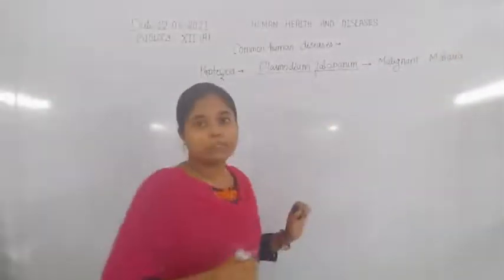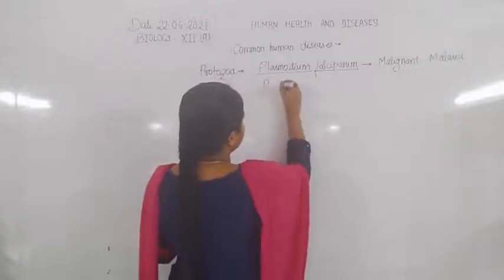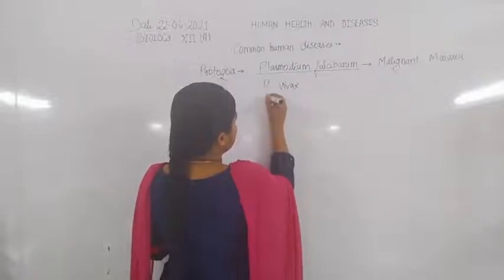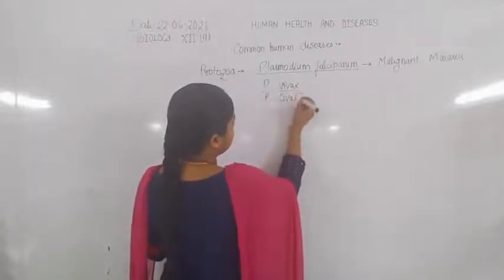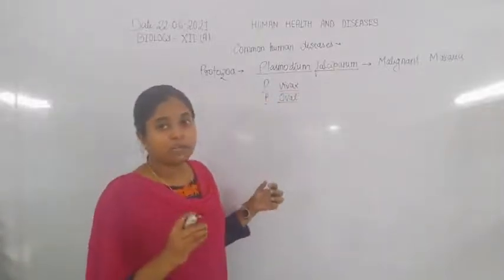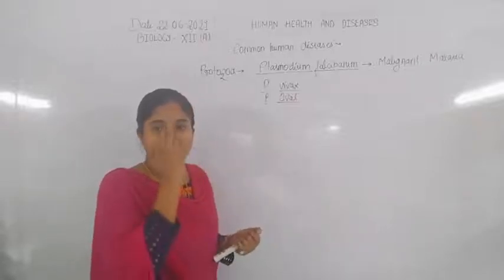Some of the other species, like Plasmodium vivax, Plasmodium ovale, and Plasmodium malariae, are also found causing different types of malaria.